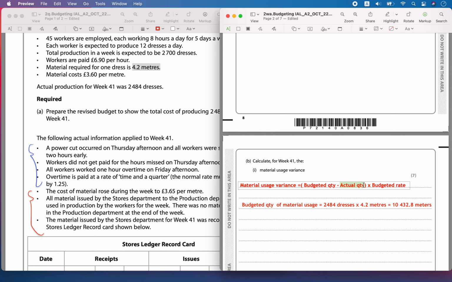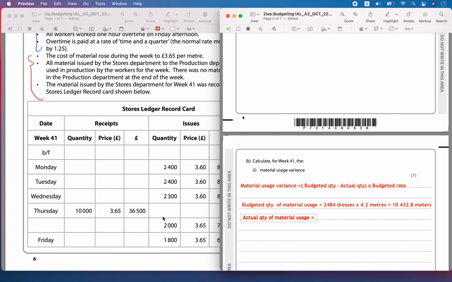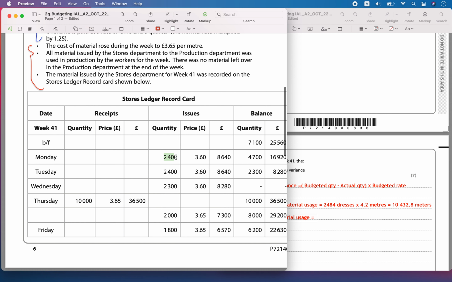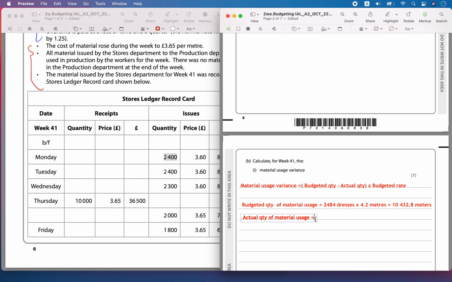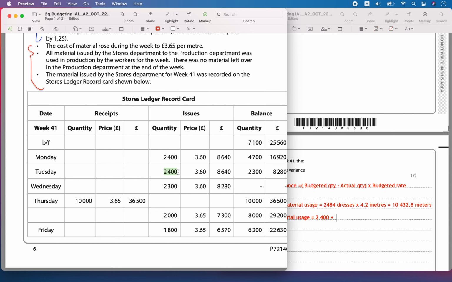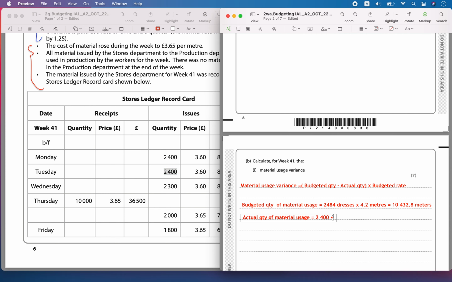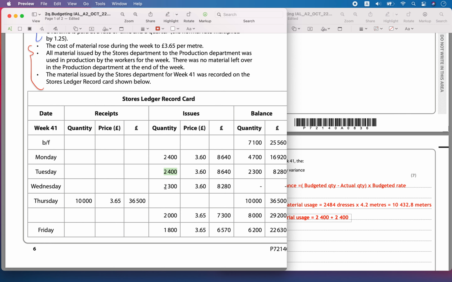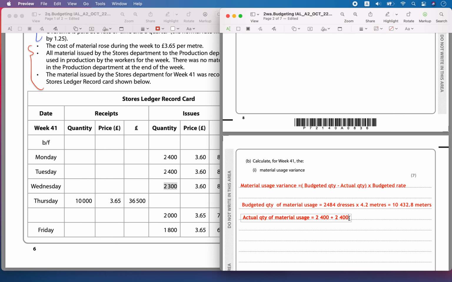But let's see what happened to the actual quantity of material used to produce 2484 dresses. Here they have given 2400 on the Monday, again they had used 2400, and then it was 2300 on Wednesday.